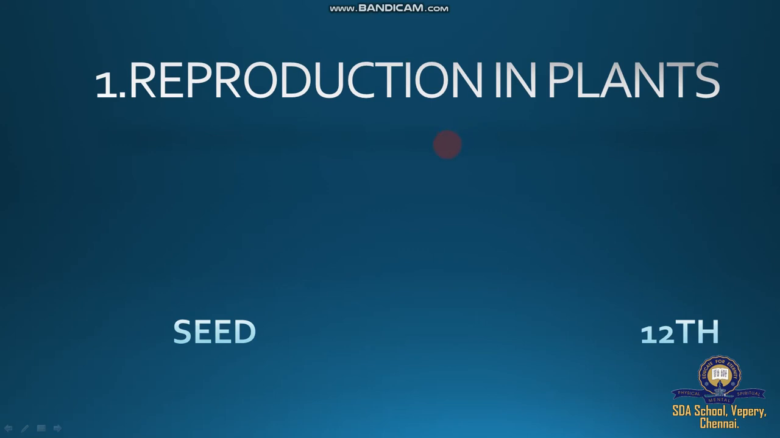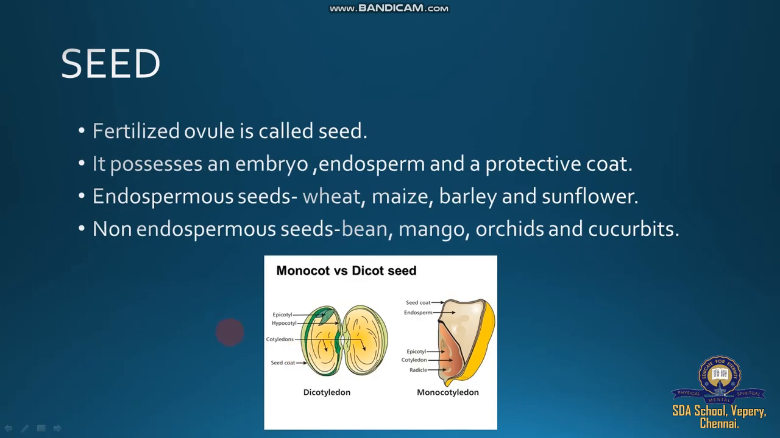Already we learn. Today I am going to teach 12th standard biology, first chapter, reproduction in plants. More or less, the last portion of this lesson is called seed. The fertilized ovule is called seed. So fertilized ovule is called seed.